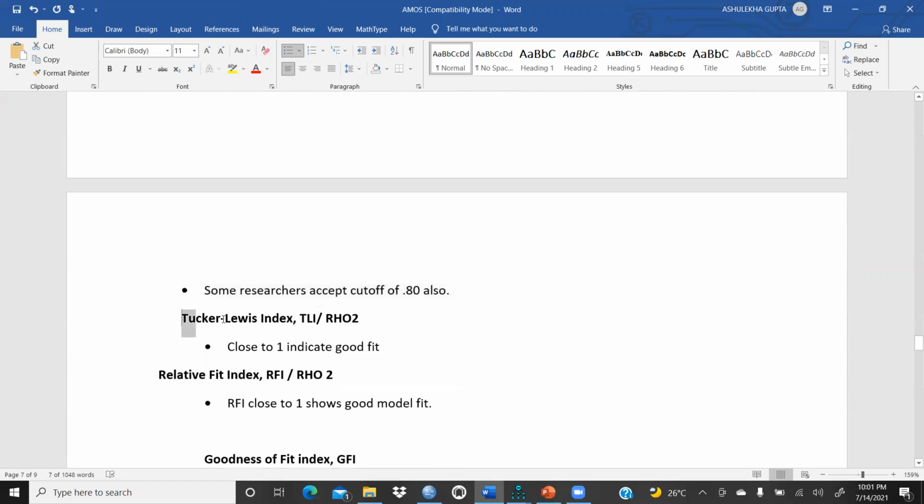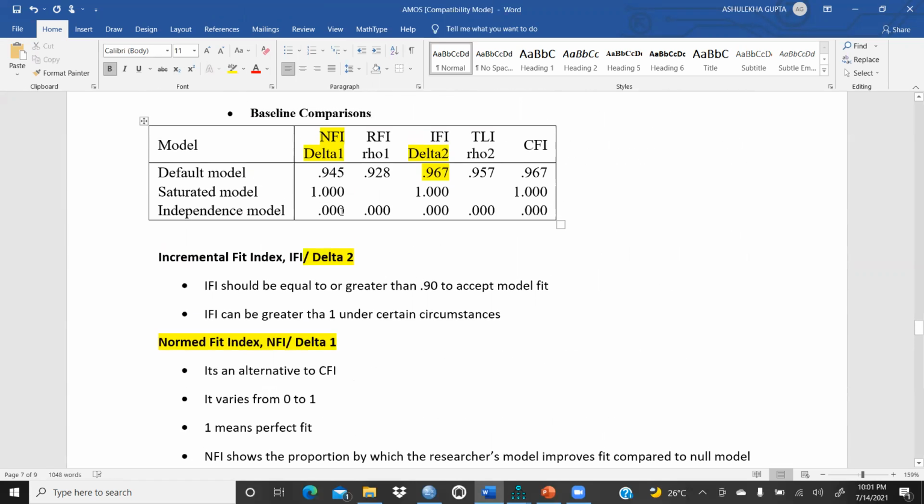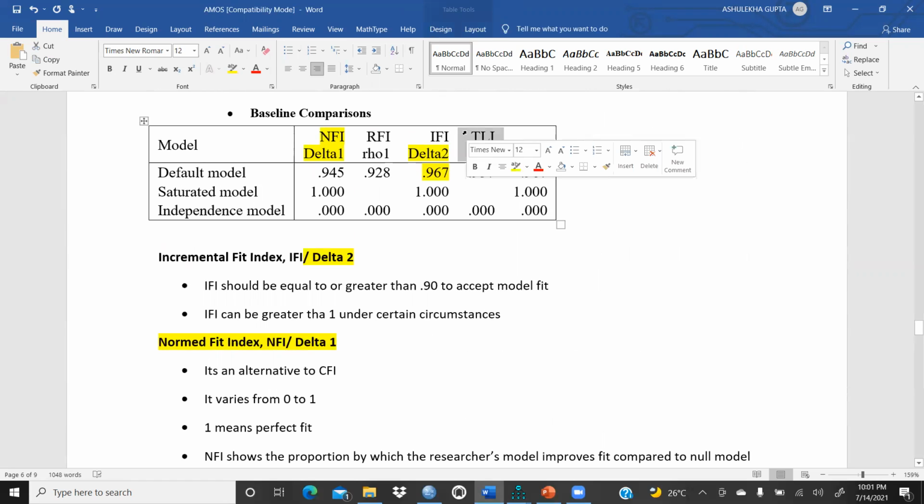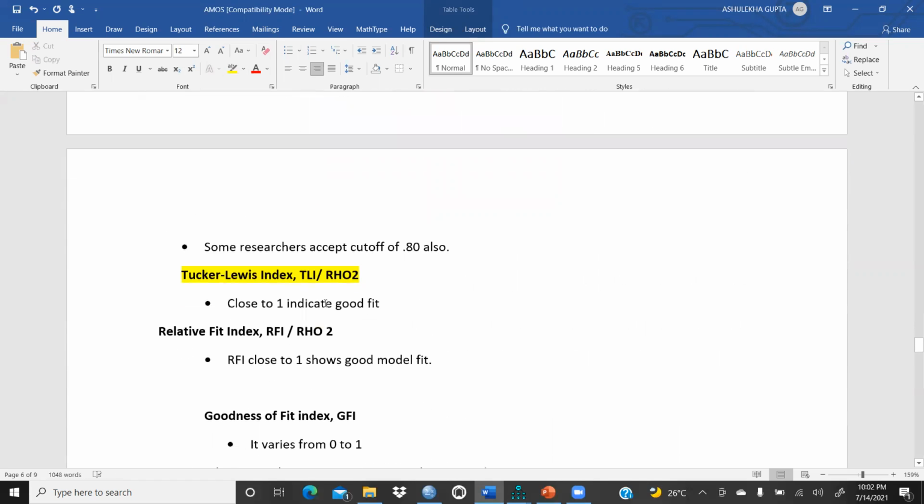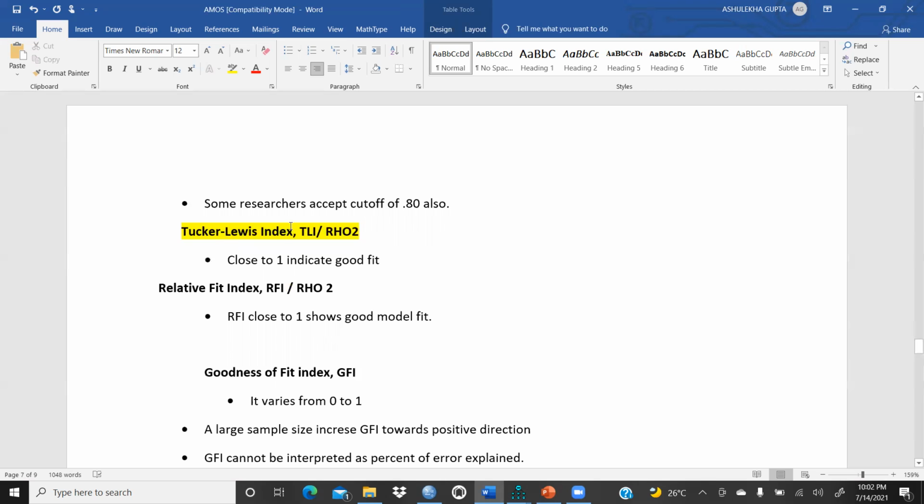Next, we come to the Tucker-Lewis index. You could see here, this is my TLI. It should be greater than 0.9, or 0.95. So the Tucker-Lewis index, TLI or RHO2, should be close to 1, which indicates good fit.